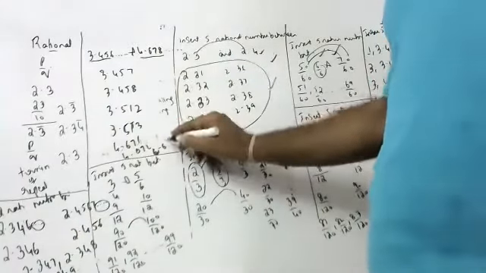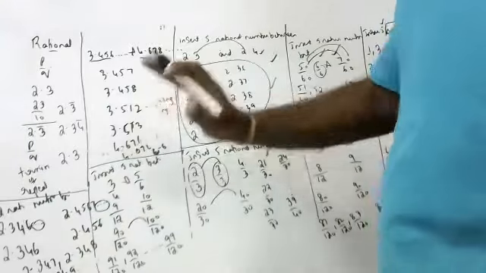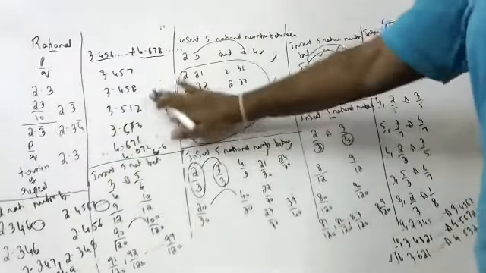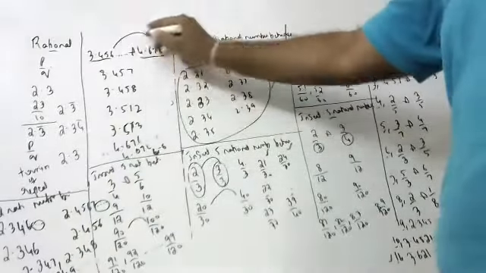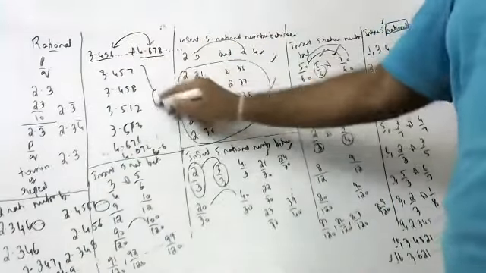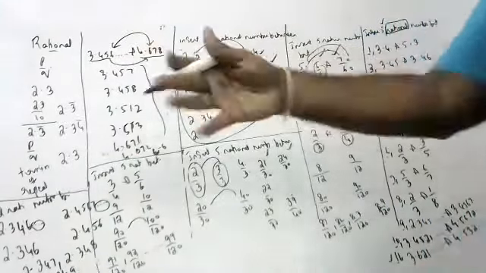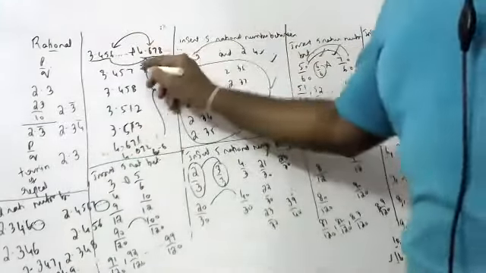If you don't put dots, enough. Because if you don't put dots, these are all rational numbers. Between two irrational numbers, these are rational numbers. From here to here, you can write any number, but remember, you should not put the dots.